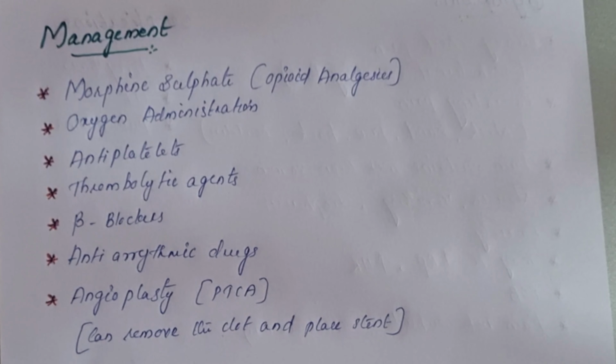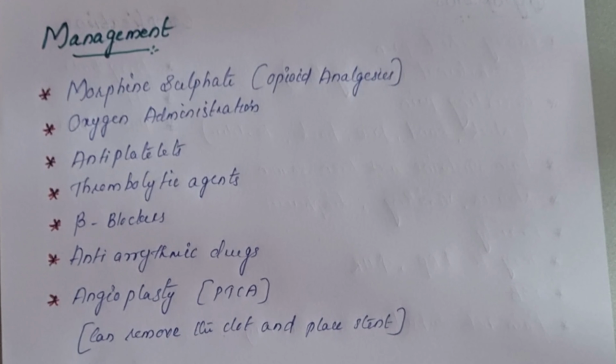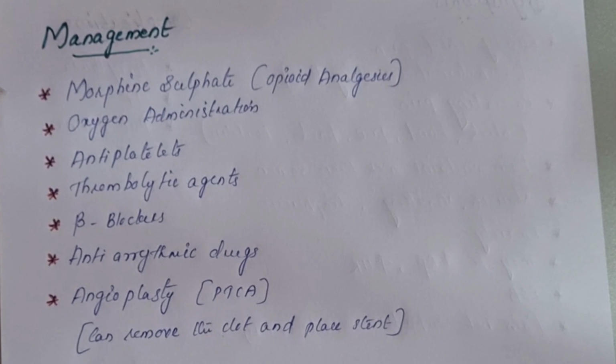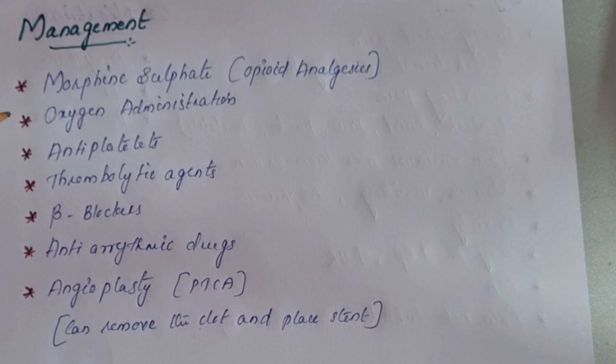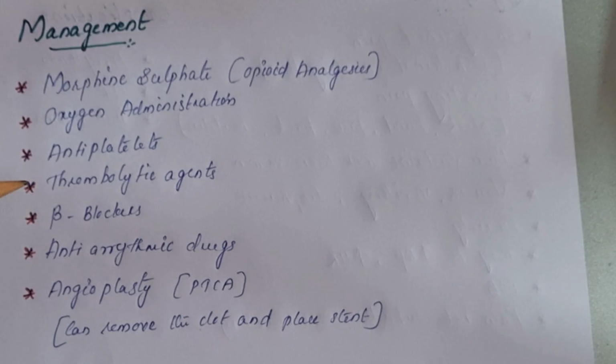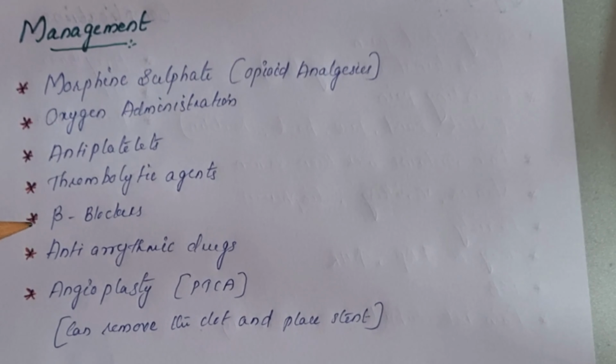Finally, let us see the management of myocardial infarction. The pain will be very high in myocardial infarction, so opioid analgesics like morphine sulfate are given. The patient will experience SOB, or shortness of breath, so oxygen administration is necessary. Drugs like antiplatelets, thrombolytic agents and beta blockers can be administered as per the doctor's advice.